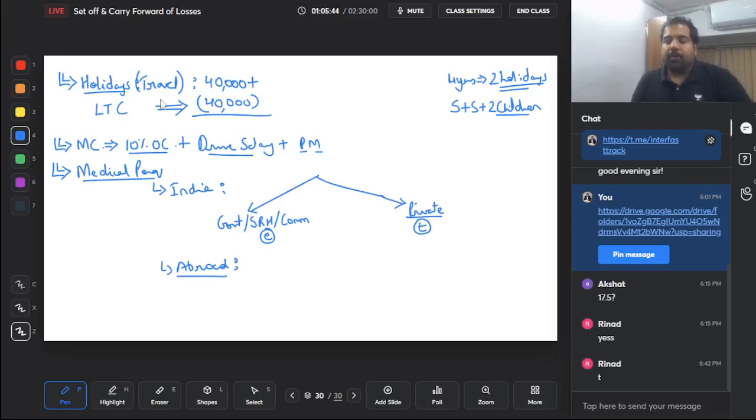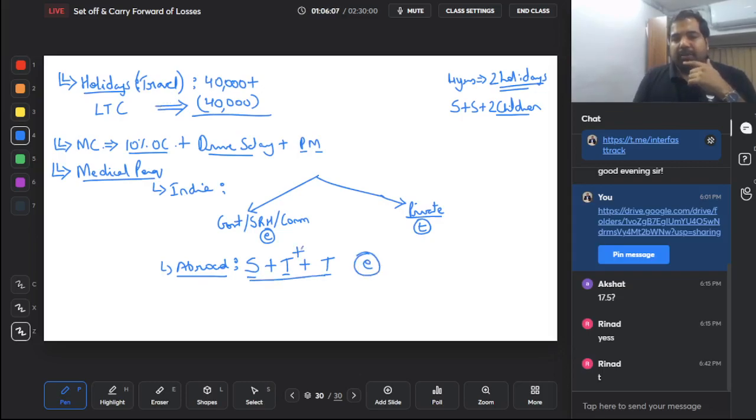Unfortunately for your health, you may have to travel abroad for a treatment, and in that case the employer gives you a perquisite, so he makes you stay abroad, he makes you travel abroad, and he gets you treated abroad. Not just you, stay is also for one accompanying person, and so is travel. Government is very empathetic about it. Whatever is spent here will be exempt, will not be taxable. For travel, it will be exempt only if your GTI, not salary income, of your GTI overall is up to 2 lakh. That means you're slightly poor, and hence in this case only for them travel will be exempt, otherwise travel will be taxable.